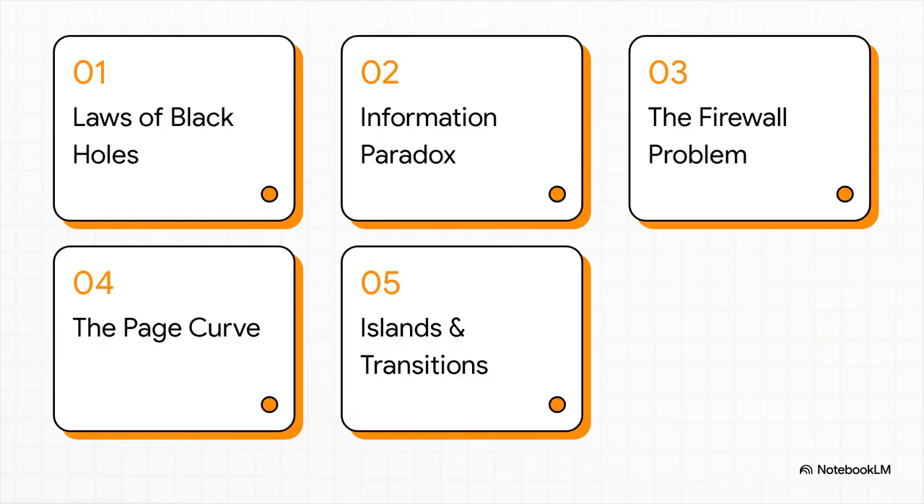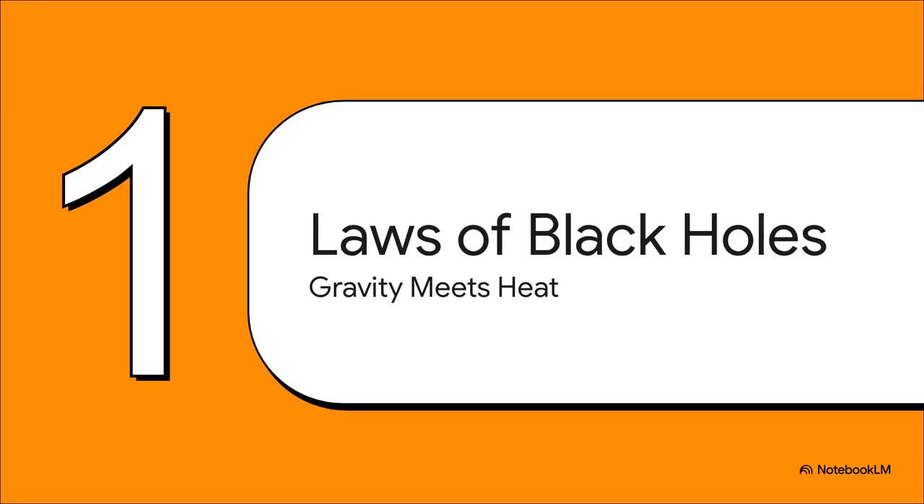To make sense of this physics crime scene, here's our roadmap for today. First, the laws of black holes. Second, the information paradox. Third, the firewall problem. Fourth, the Page curve. And finally, number 5, islands and phase transitions. Let's just jump right in. Section 1. The laws of black holes.